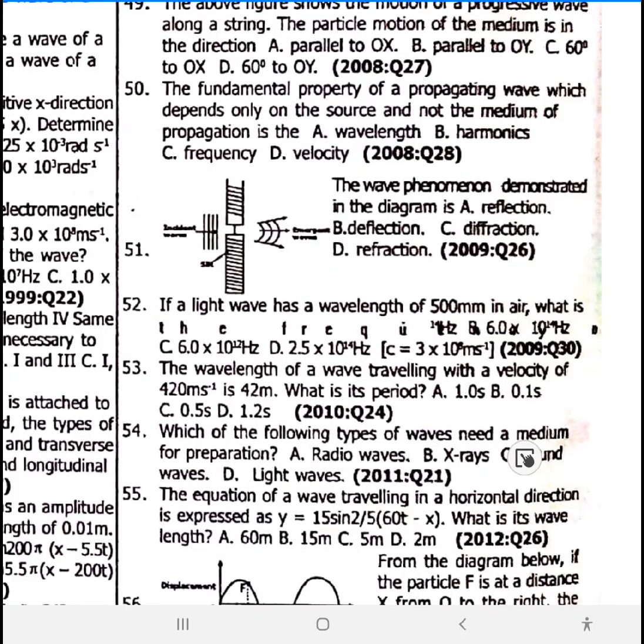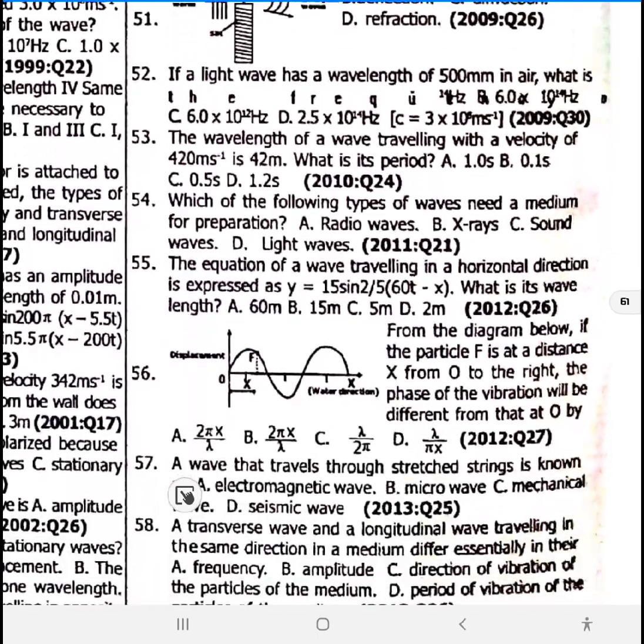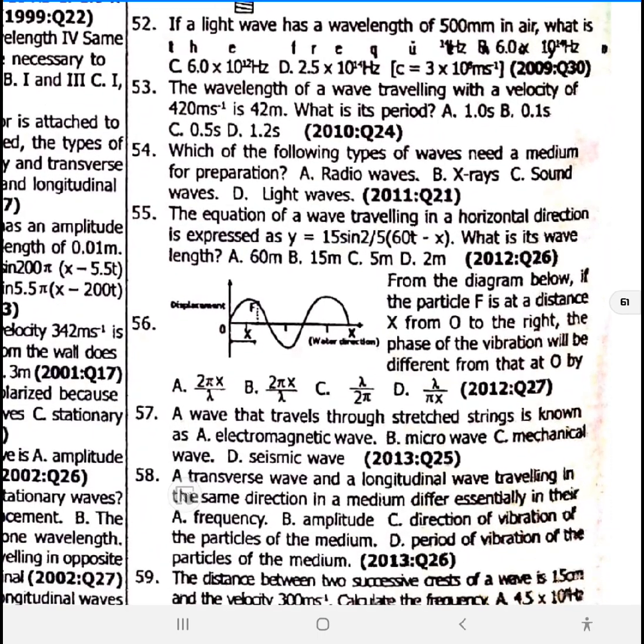Which of the following types of wave need a medium for propagation? Sound wave. In this case, sound wave. Option C. 54, calculation. This one, 56, is option A: 2 pi x over lambda.